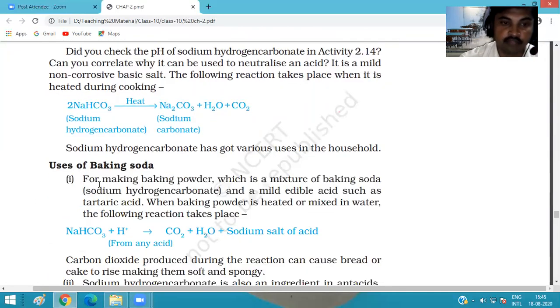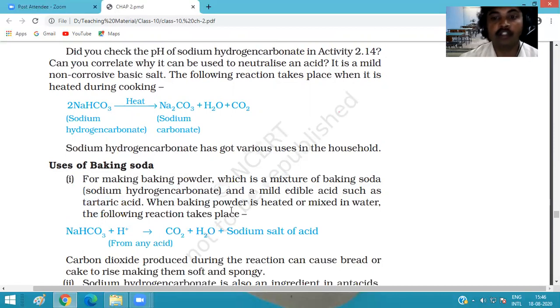So baking soda is also used for making baking powder. What is baking powder? Baking powder is a mixture of baking soda and a mild edible acid such as tartaric acid or citric acid. Any other such acid can also be used for making baking powder.